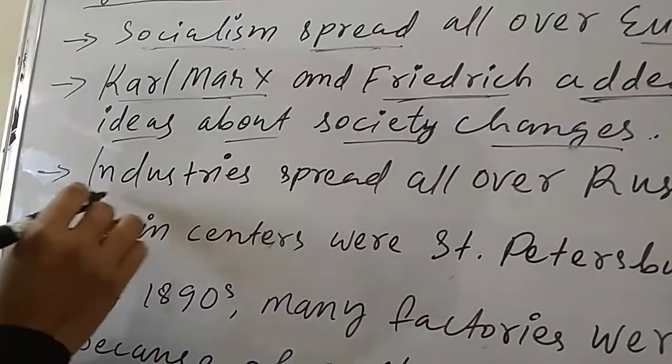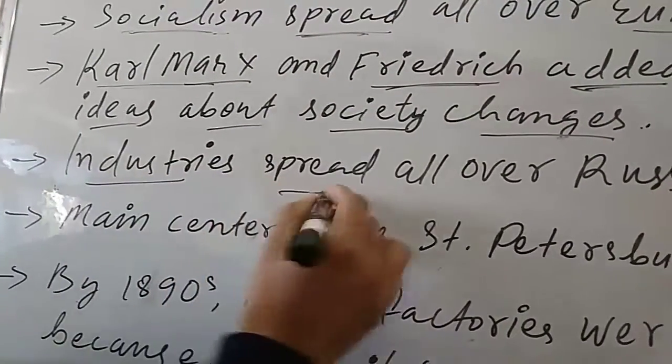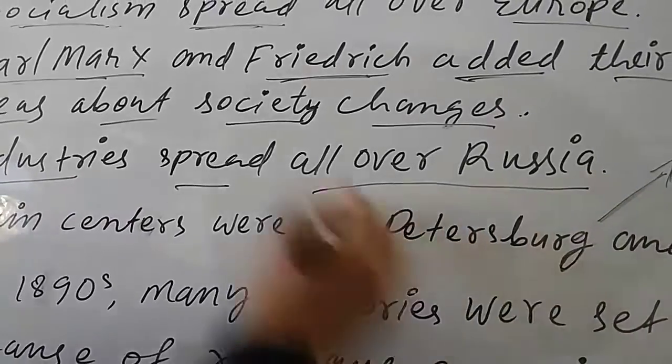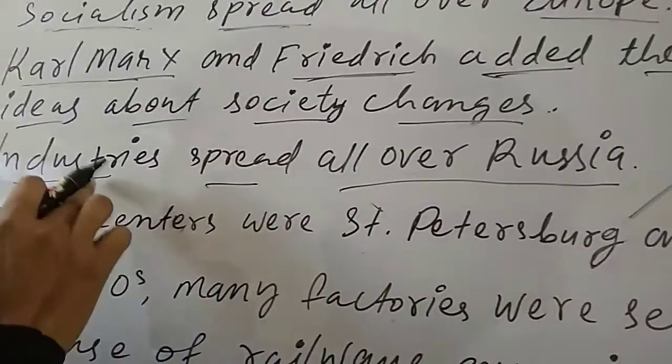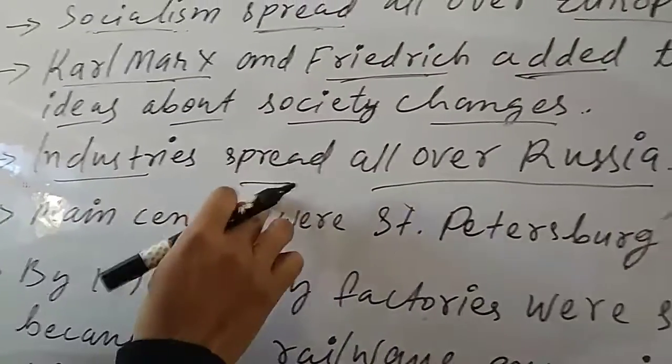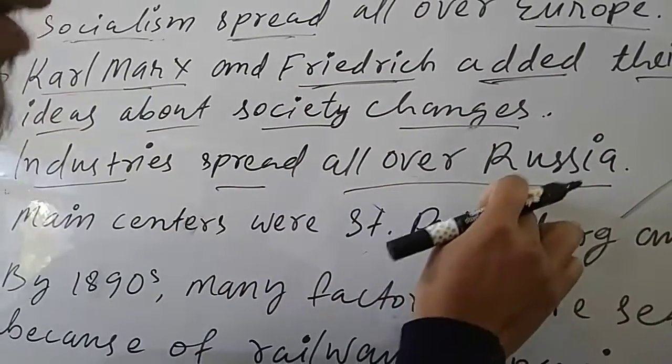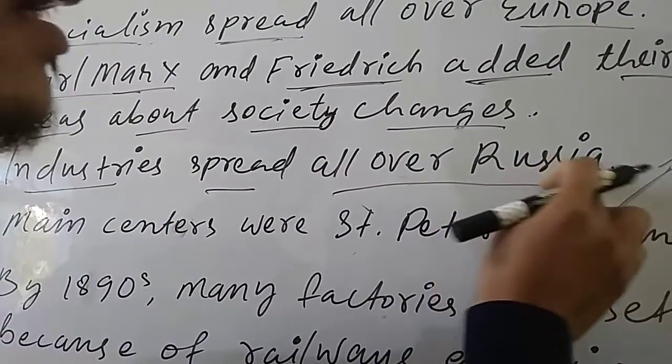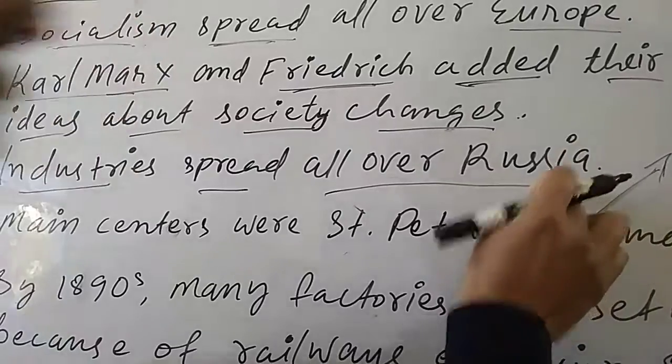Next, industries spread all over Europe, simultaneously, as well as particularly in Russia.